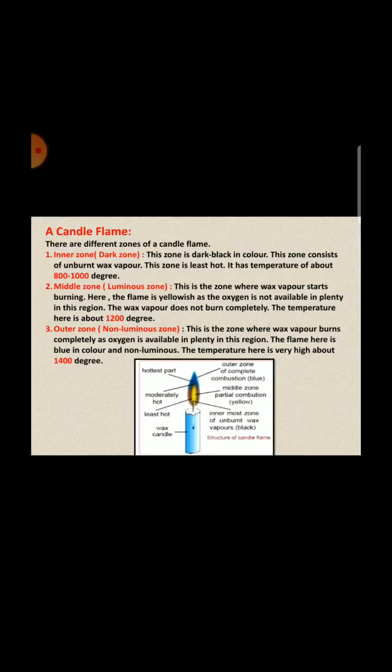Third is outer zone, also called non-luminous zone. This is the zone where wax vapor burn completely as oxygen is available in plenty in this region. The flame here is blue in color and non-luminous. The temperature here is very high, about 1400 degree.